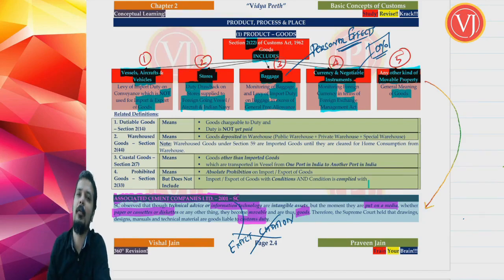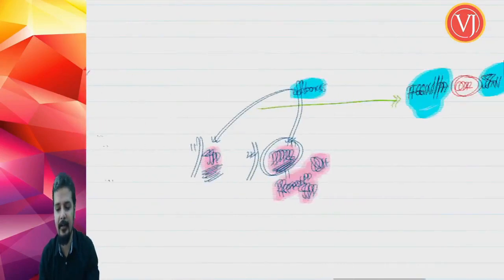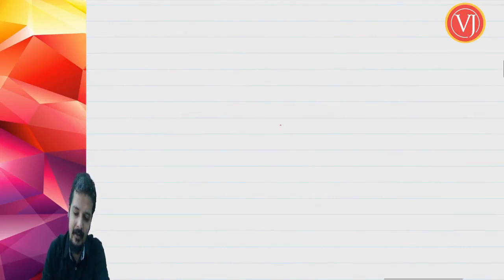So any other kind of mobile property, we have discussed long back, IT, information technology software and intellectual property rights are always goods. Always goods. Their transaction may be supply of goods or supply of services in GST, but as far as customs is concerned, the moment they are coming inside India, it is import. Now if I were to pictorially present this in a very simple format, Associated Cement Companies Limited, 2001 Supreme Court judgment, you can understand in this way.